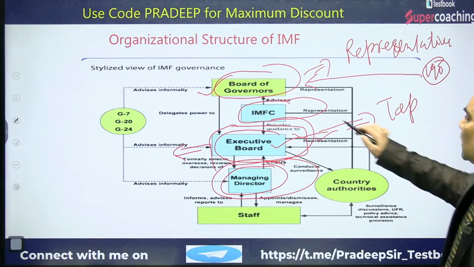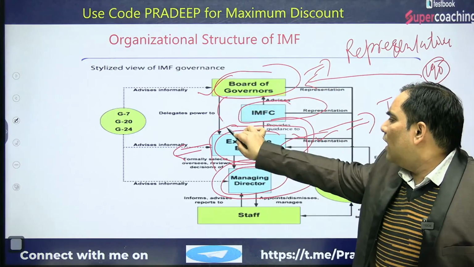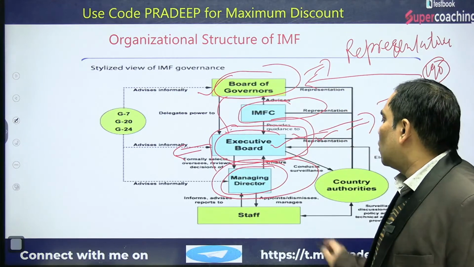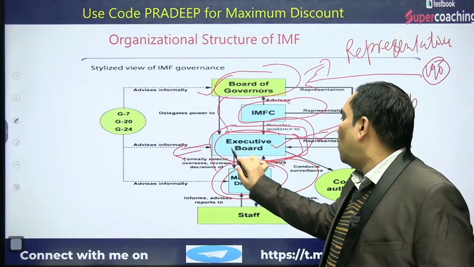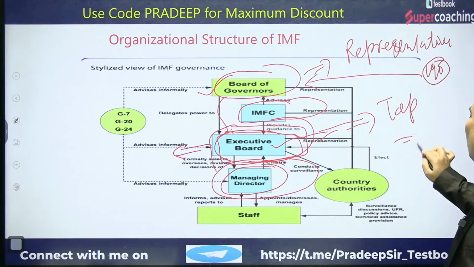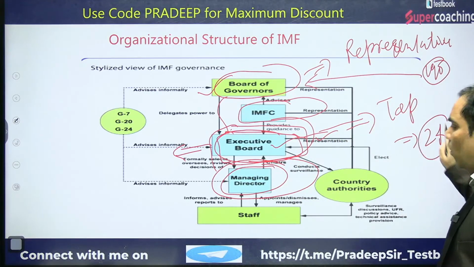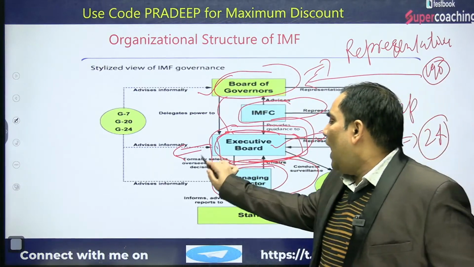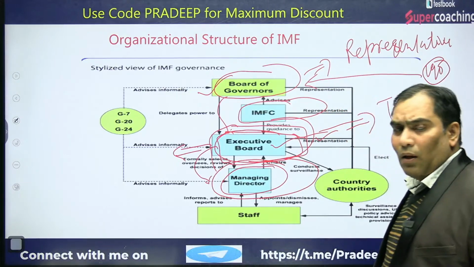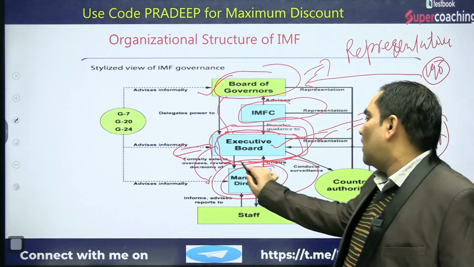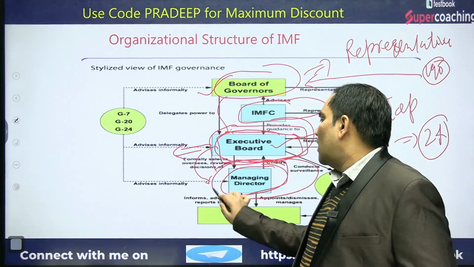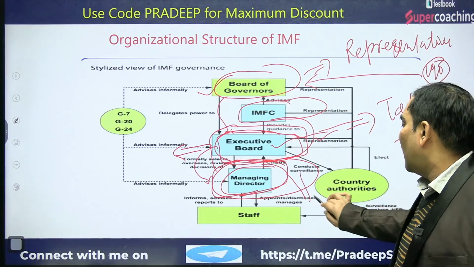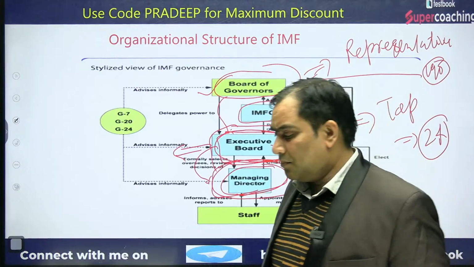This board of governors is going to elect an executive body, known as the executive board, and there are 24 members in the executive board. This executive board is headed by a person known as the managing director, Christine Lagarde. This Christine Lagarde is the managing director.